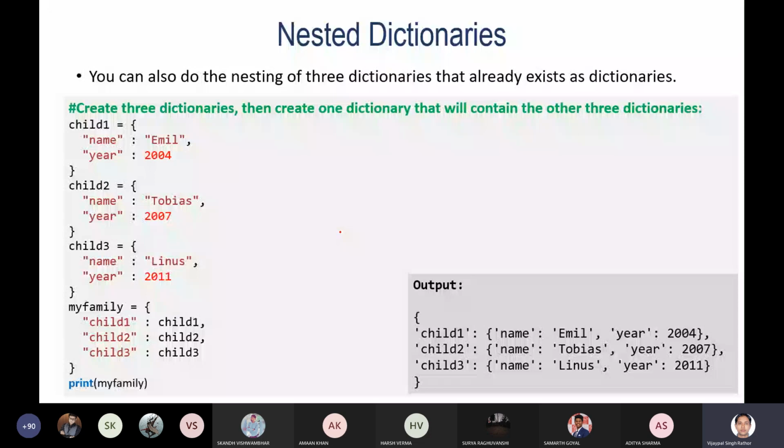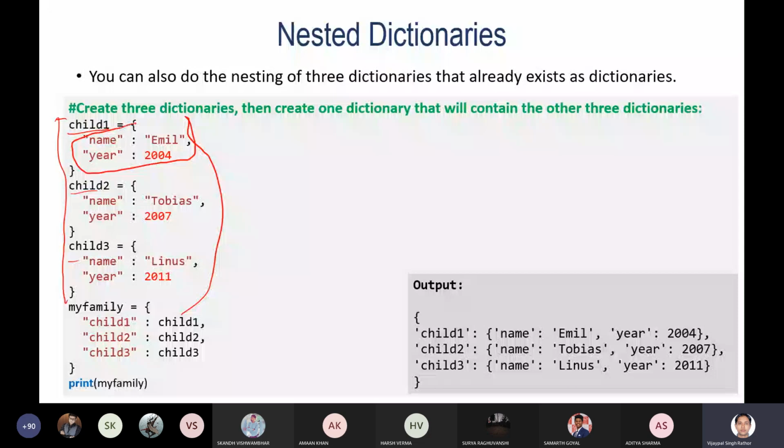So whatever data is associated with this dictionary will be copied, and a dictionary of dictionary will be created for this child. Similarly, it will happen for child two and child three. Means you can also do the nesting of three dictionaries that already exist as dictionaries. So here child one, child two, child three already exist as dictionaries.